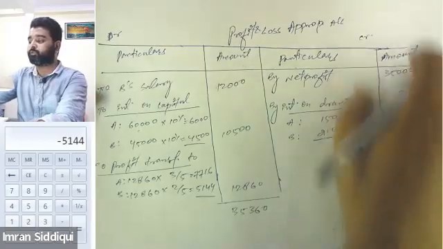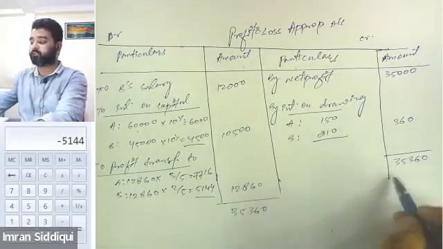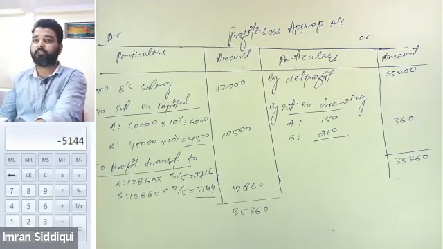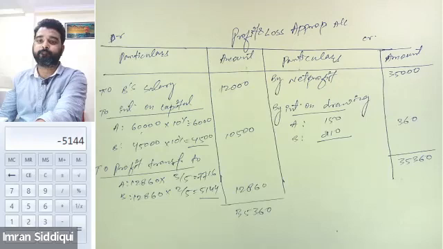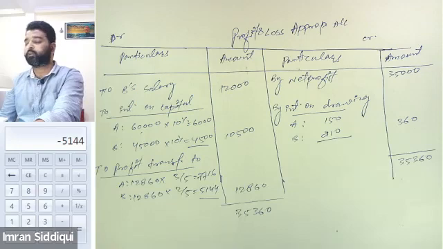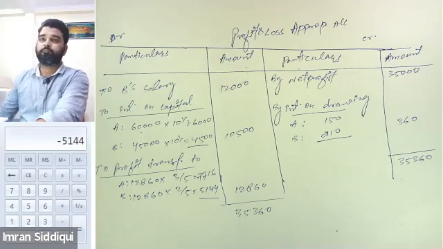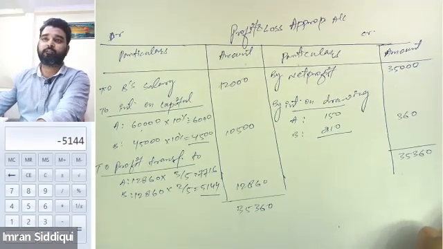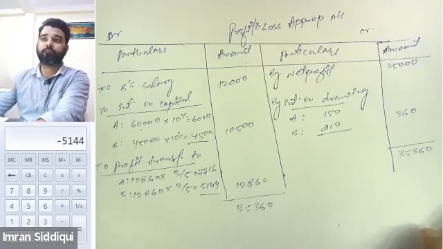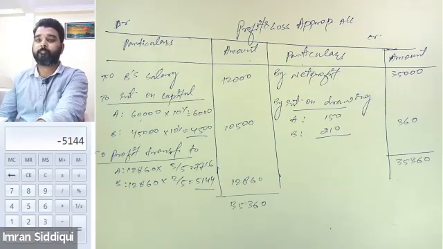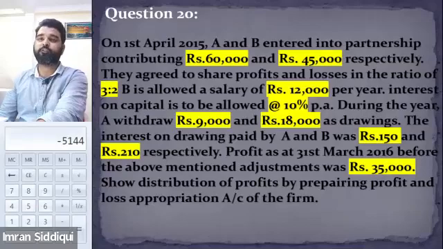Now we will simply tally both sides, the credit side and the debit side. Both should have the same balance, 35,360 and 35,360. Tell me, Aman and Halima, is it clear to both of you? Yes, sir. Okay, this is clear. Tell me when you are done writing it. Done, sir. Okay, all right. So we have done our first question.